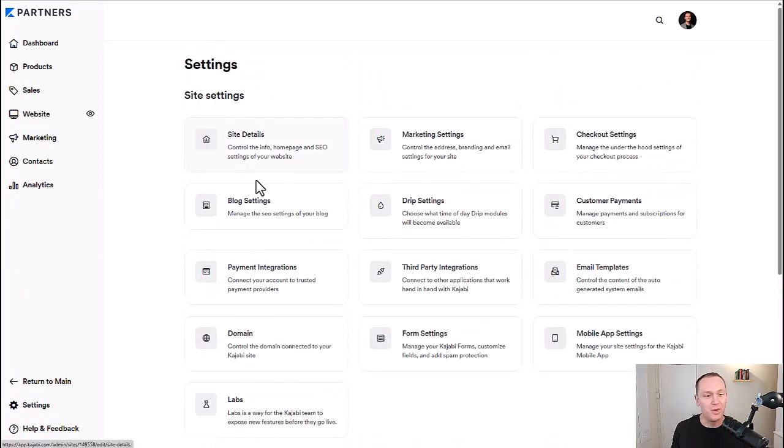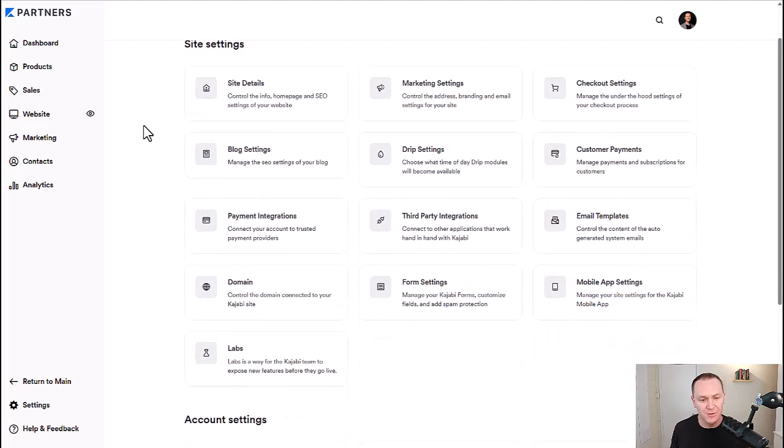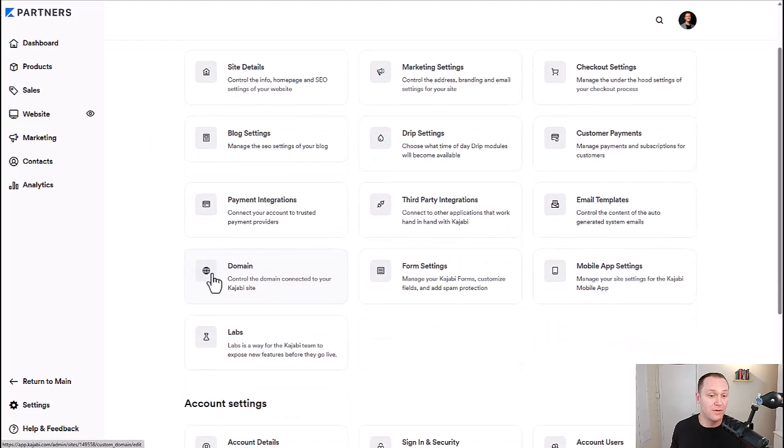Here, you're going to have a bunch of different settings. You have third-party integrations, drip settings, email templates, form settings, checkout pages, a lot of different settings, but there's only a couple that you actually need to pay attention to. The first one, or the first three really, are the domain, the payment integrations, and your site details. Your domain is going to be really big.